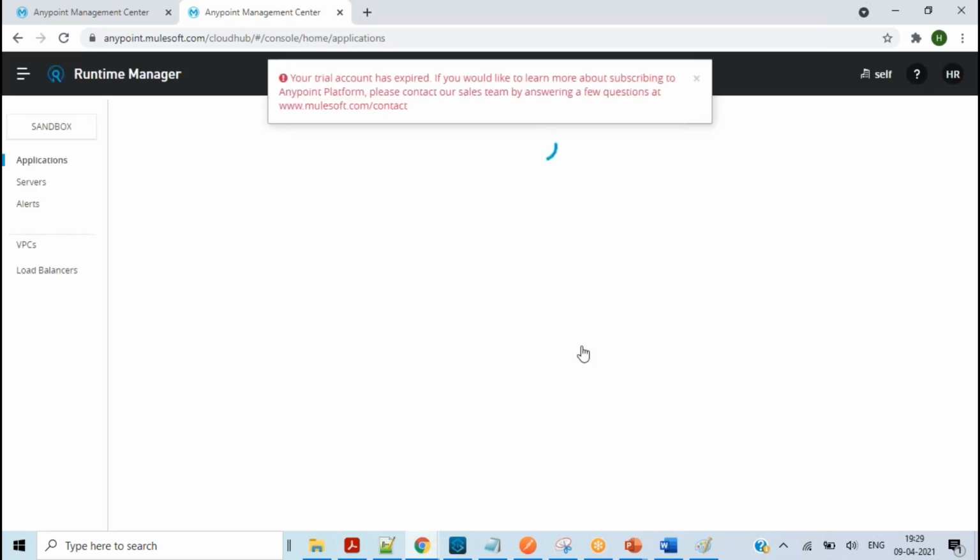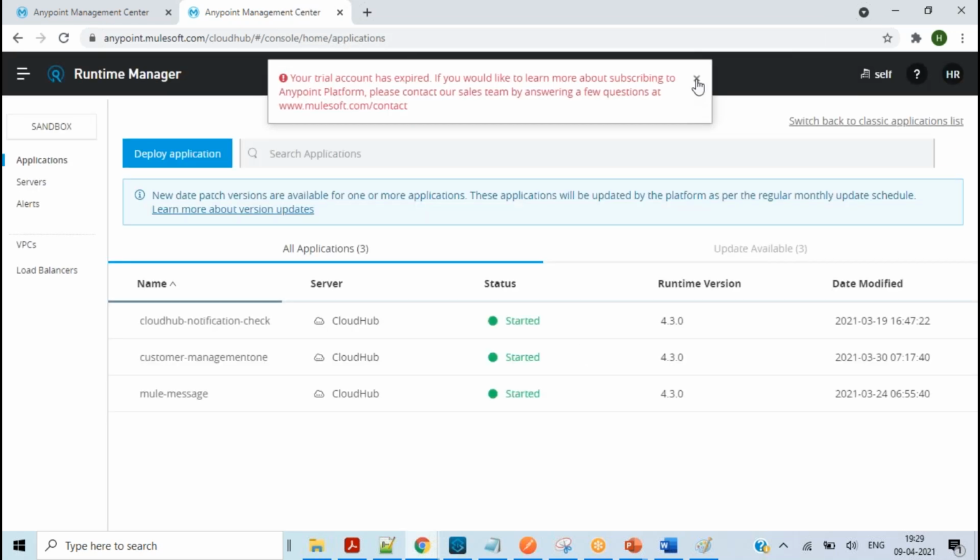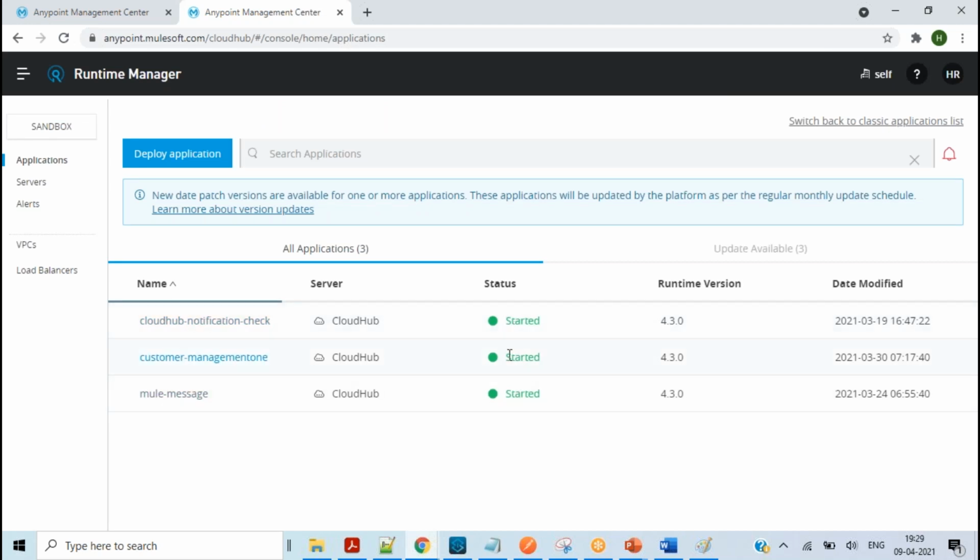In the runtime manager, there are servers. The servers are maintained and managed by the MuleSoft team. Suppose it is free and you are installing hundreds of applications, and these are the applications which are running on my platform. If I have a thousand applications deployed and there is server usage, how will MuleSoft sustain? So it's a purchased thing. For enterprise level, it has to be purchased.